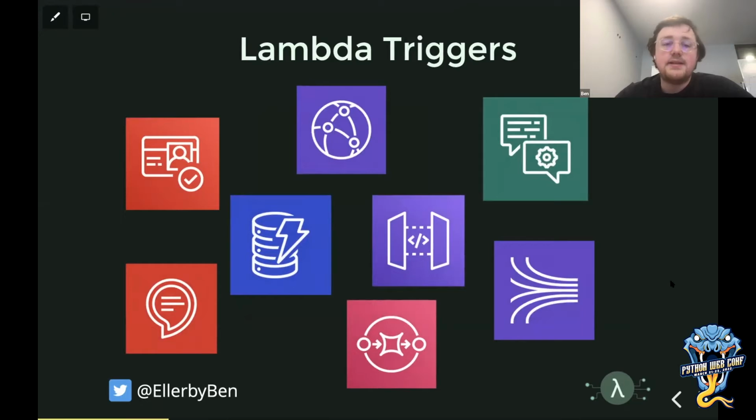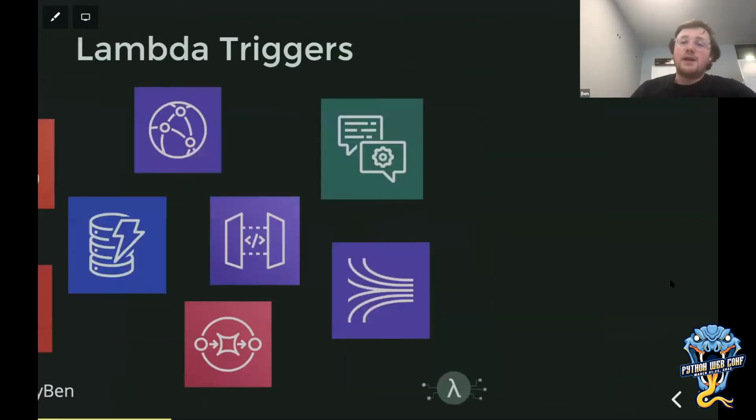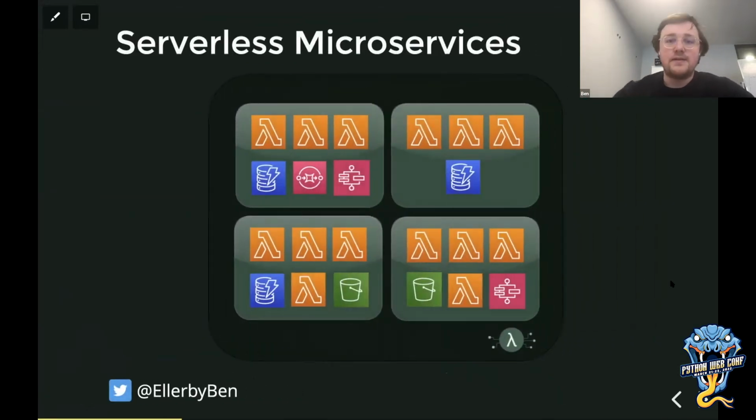It could be an Alexa skill. It could be a DynamoDB stream when data's changed. It could be API Gateway, building out a REST API or a WebSocket communication with an application. It could be AppSync triggering via GraphQL. It could be Cognito after a user's authenticated or being created. It could be a Kinesis stream. There are many, many ways to trigger Lambda functions, which means we can build really nice event-driven architectures, but sometimes we need to make sure we put some guardrails around how we build them so that they remain clean and don't get a bit tangled together.